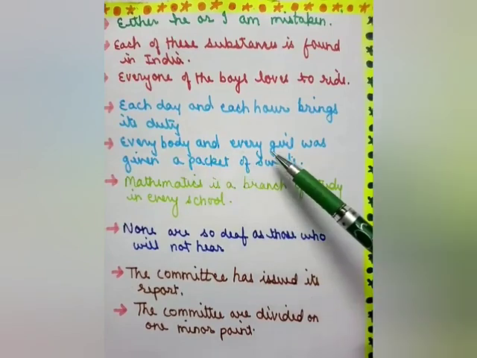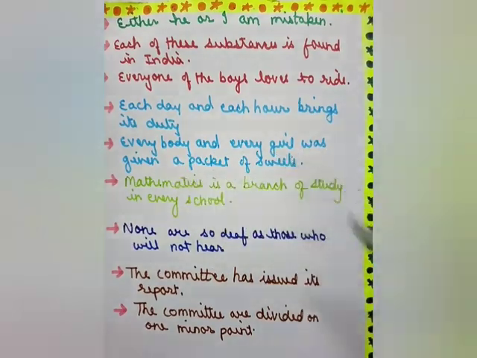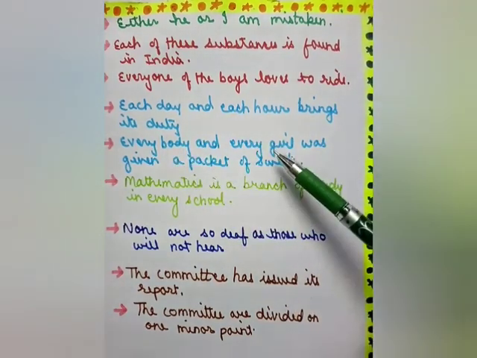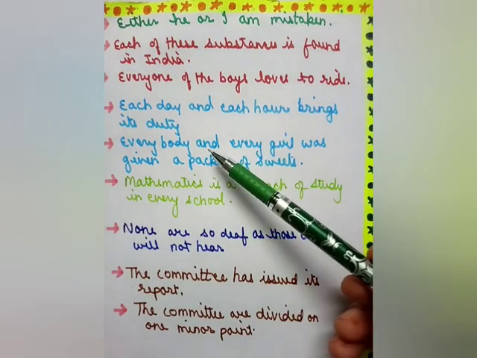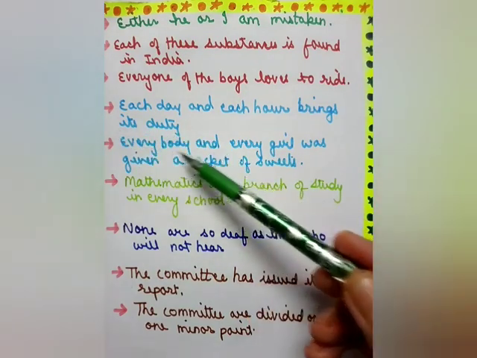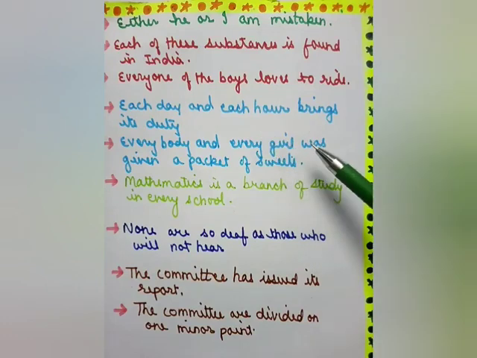Everybody and every girl was given a packet of sweets. Everybody is connected with every girl by and, and it is considered one subject, singular. Was is used.